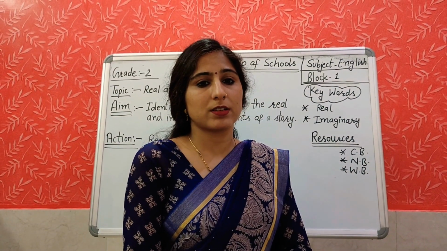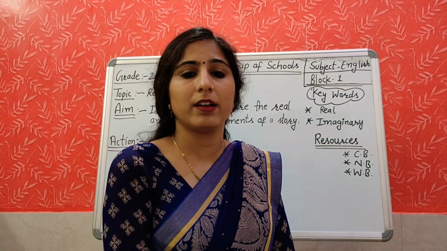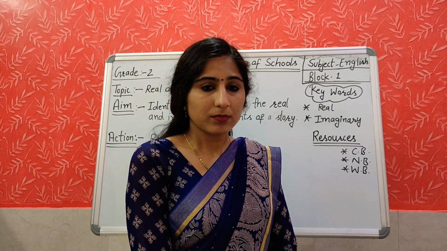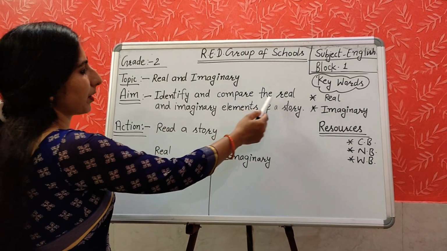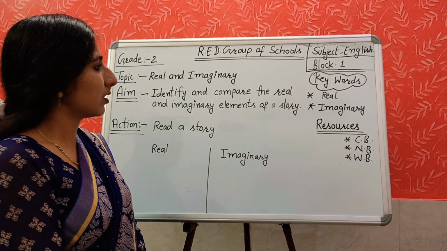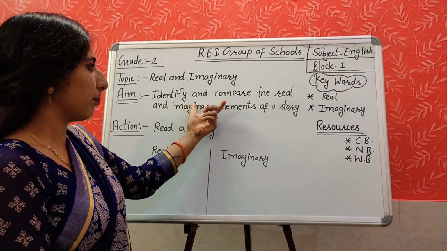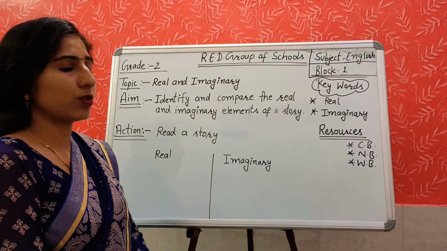What did we do yesterday? Yesterday we read the story about Anya and the dragon. So what is our aim today? Identify and compare the real and imaginary elements of a story.